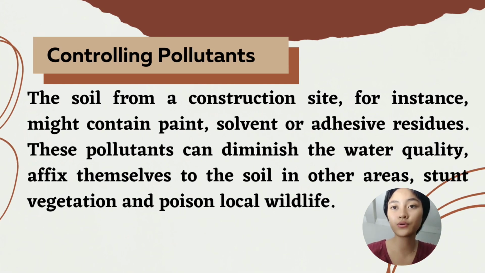Number 3. Controlling pollutants. The soil from a construction site, for instance, might contain paint, solvent, or adhesive residues. These pollutants can diminish water quality, affix themselves to the soil and other areas, stunt vegetation, and poison local wildlife. And using erosion control blankets decreases these harmful effects.